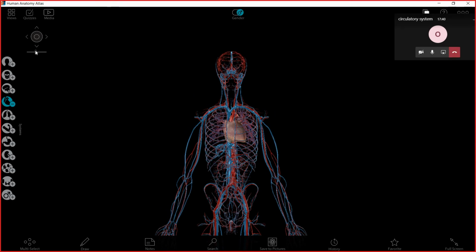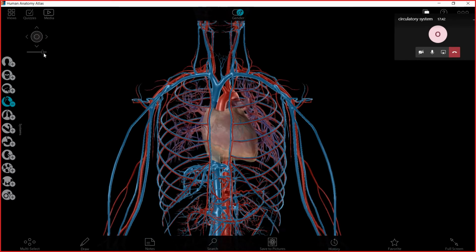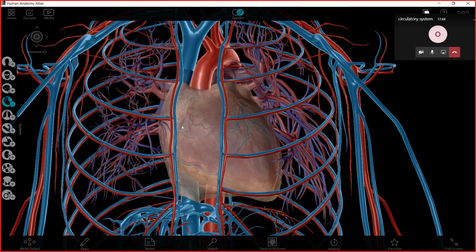You have the names already in your book, but pay attention to the names of the parts of the heart. For example, the size of the heart is almost like the size of your fist. If you can imagine the size of your fist, this is the size of your heart.